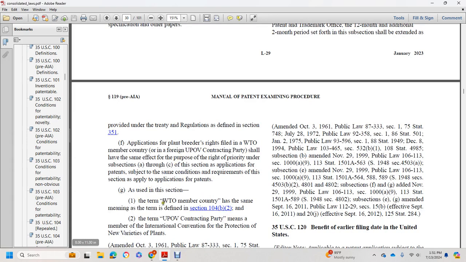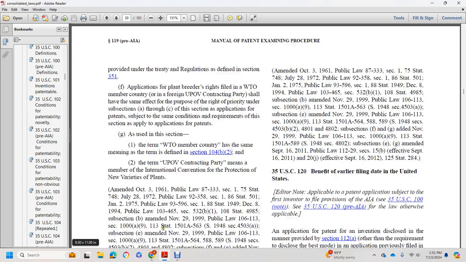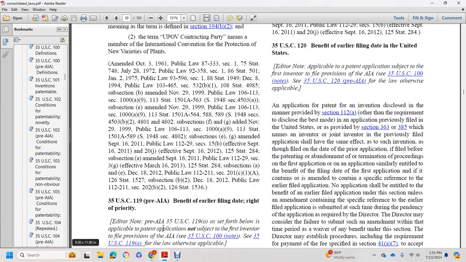(g) As used in this section, the term "WTO member country" has the same meaning as the term is defined in section 104(b)(2), and the term "UPOV contracting party" means a member of the International Convention for the Protection of New Varieties of Plants.